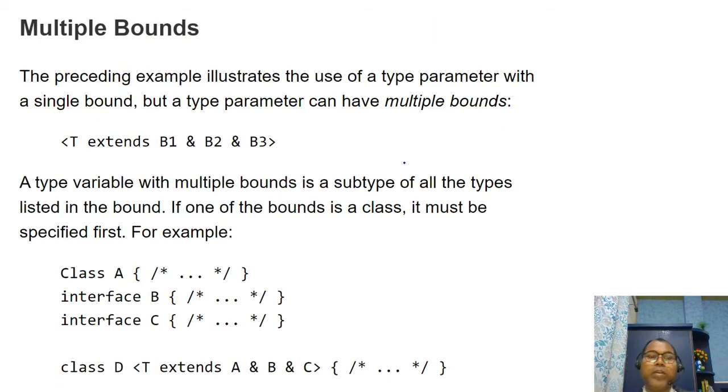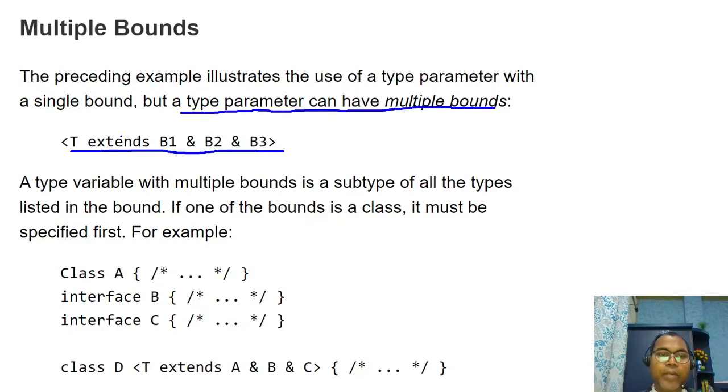So this way you can also make a multiple bounded type. A type parameter can have multiple bounds.